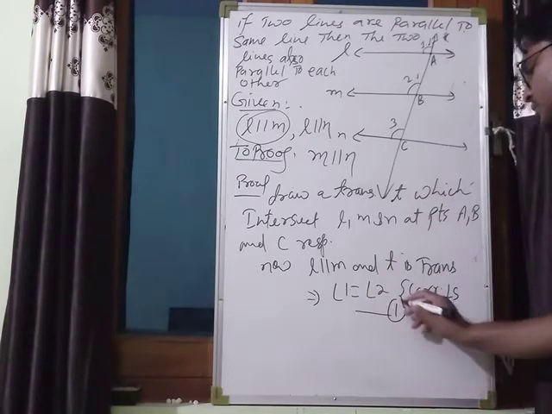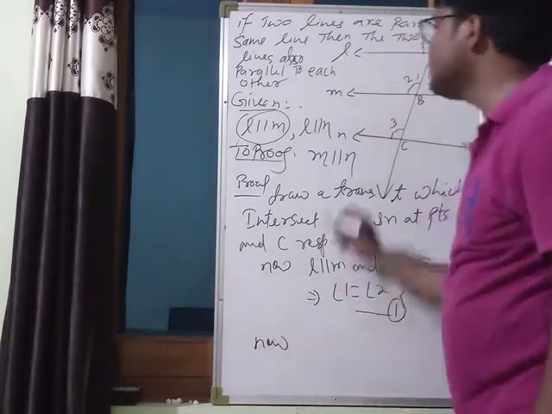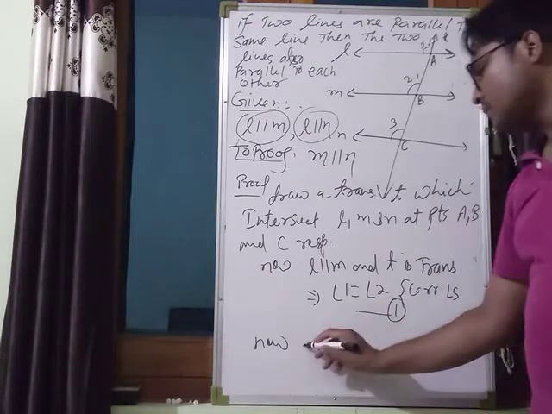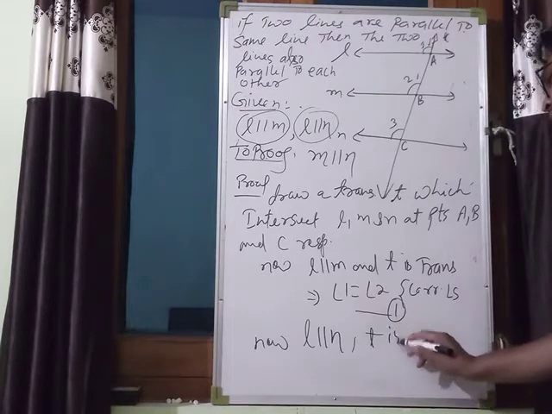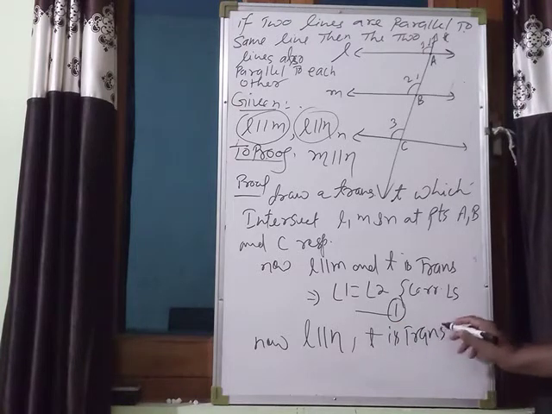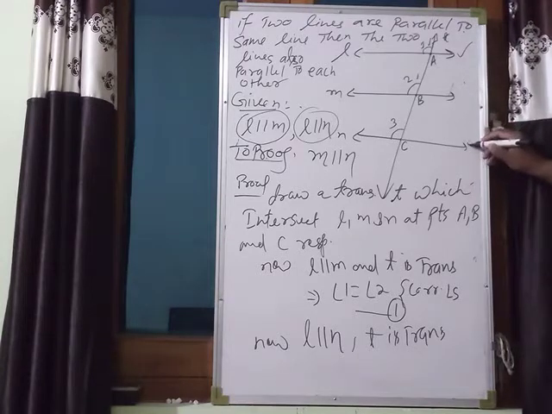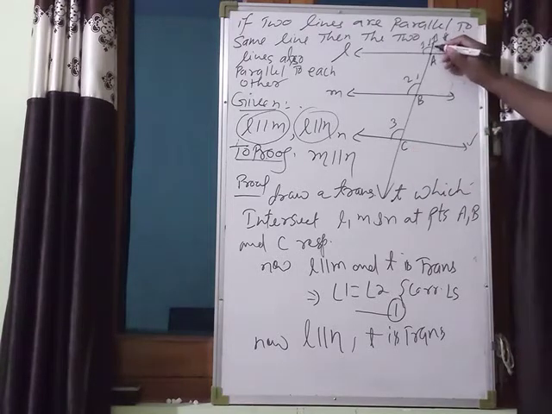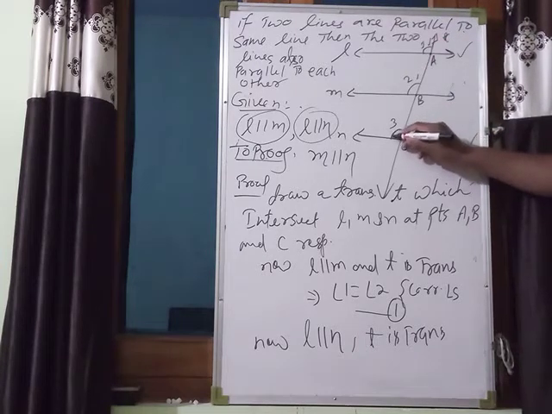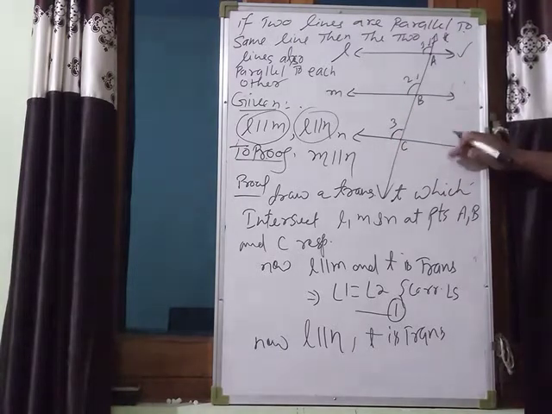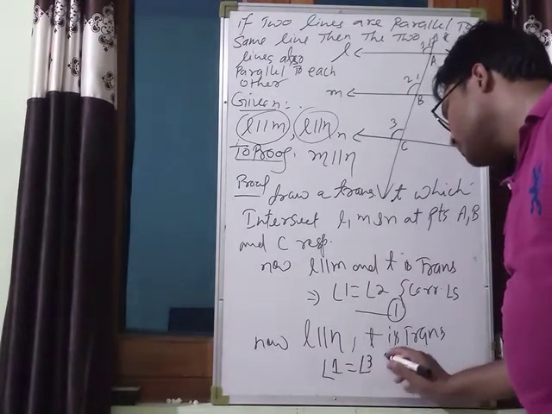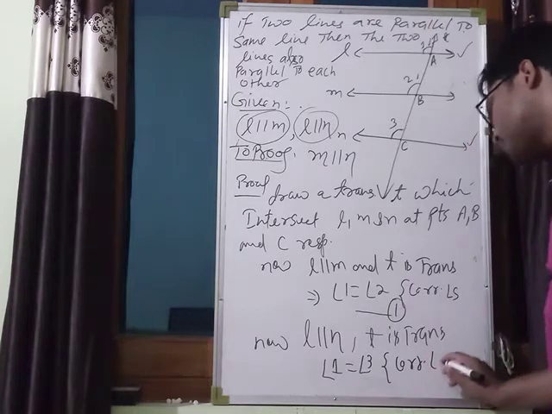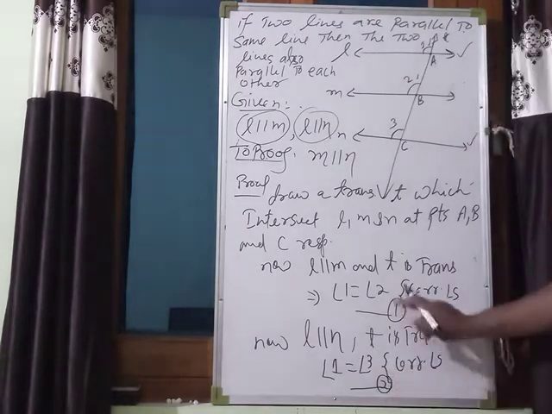Okay, suppose this is first. Now, also what is given? L is parallel to N and T is what? T is transversal. So, concentrate on these two lines, L and N. This is a transversal. So, what is the relation between angle 1 and angle 3? Again, they are corresponding angles. And because these two lines are parallel, corresponding angles must be equal. So, angle 1 is equal to angle 3. Corresponding angles. That is second.